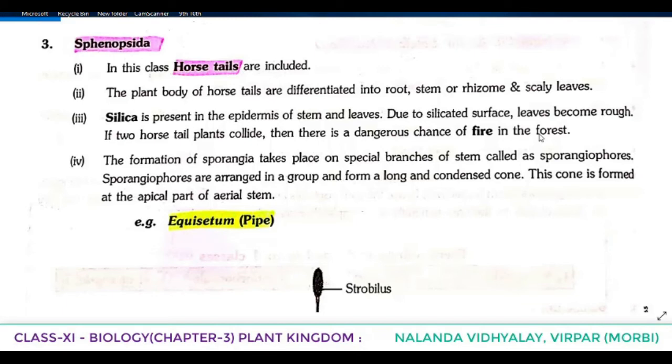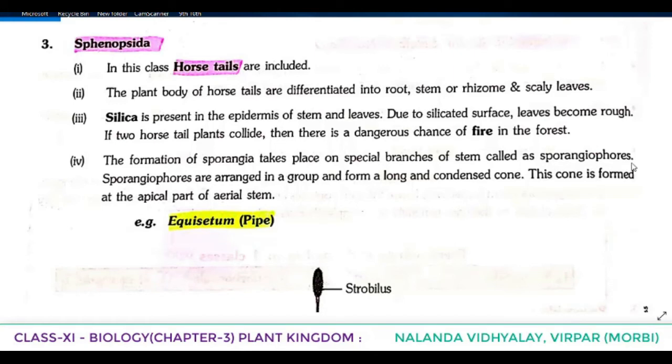But in the epidermis of the stem and leaves of Sphenopsida, the horsetails, what is present? Silica. And because of the silicated surface, the leaves become rough. And if two horsetail plants collide, then there is a dangerous chance of fire in the forest. The formation of sporangia takes place on special branches of stem called sporangiophores.